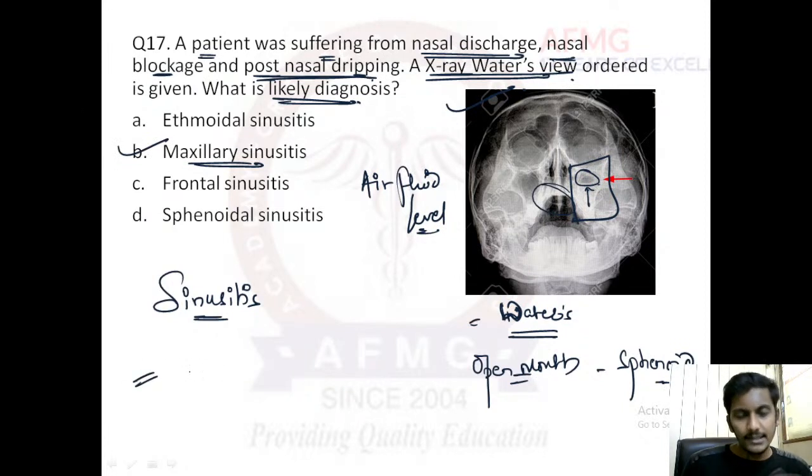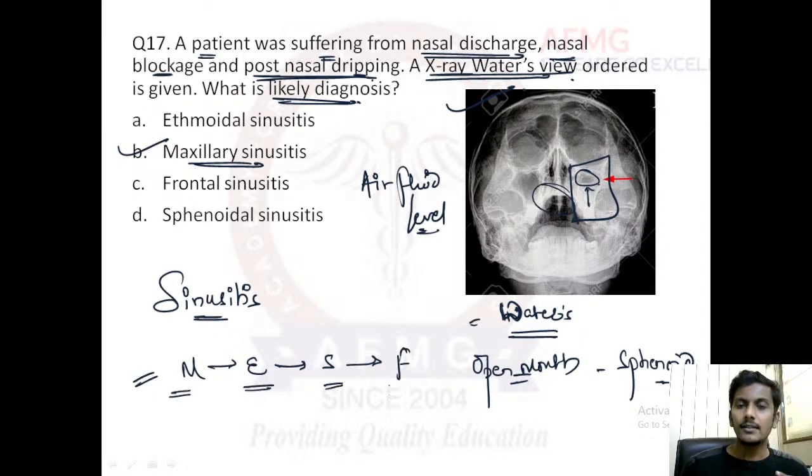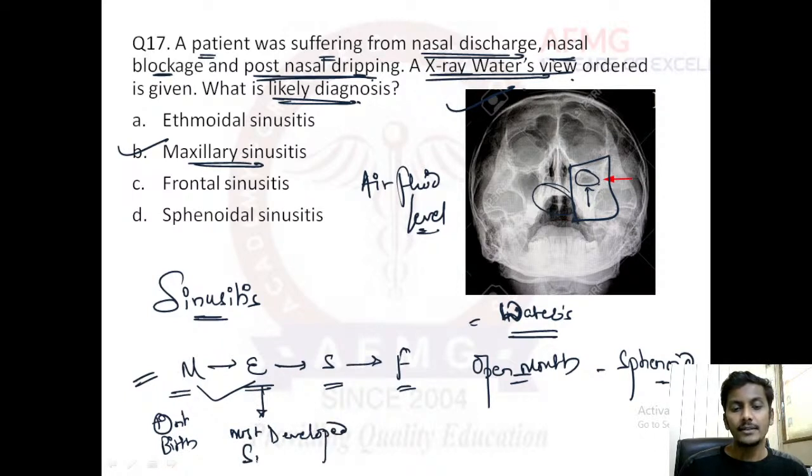Development of sinuses, remember, the sequence is important. They can ask you from anatomy. So the development of sinuses goes this way. First develops the maxillary sinus, second the ethmoid sinus, third the sphenoid sinus, and last the frontal sinus. Both of these sinuses, maxillary and ethmoid, are present at birth. But ethmoid is the most developed sinus at birth. I hope this is clear with everybody. At least remember this.